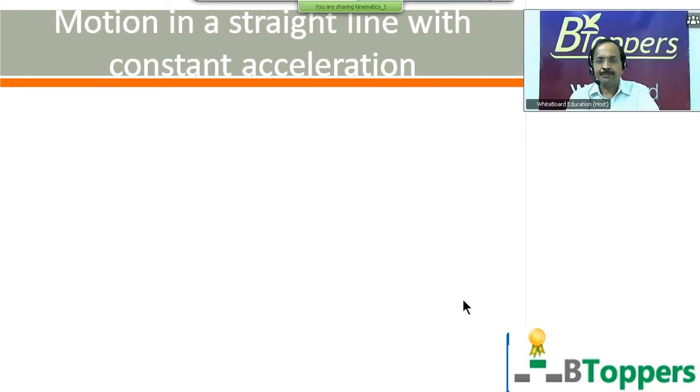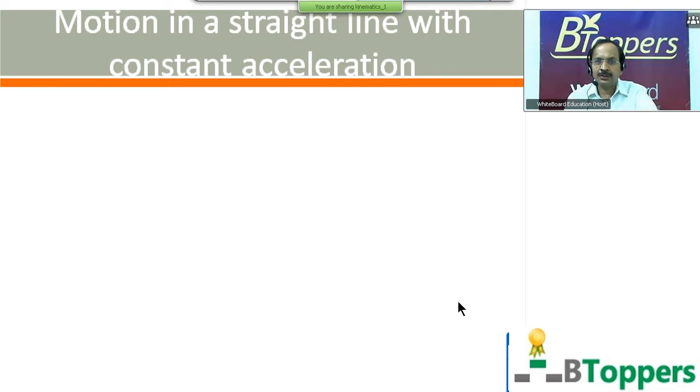So now look at the notes part, or I mean the conclusions or results which you are expected to remember, or which are directly used in numerical examples. And those who want to write the notes, they can take a pause and write the notes. Wherever they require a pause, they can take a pause and write the notes.